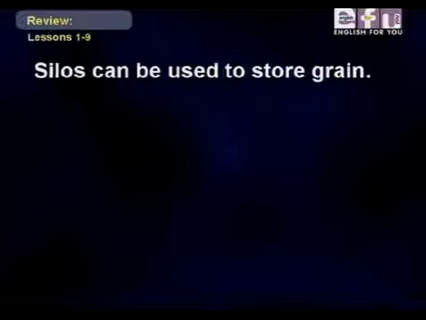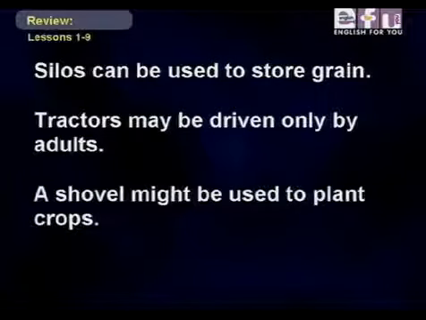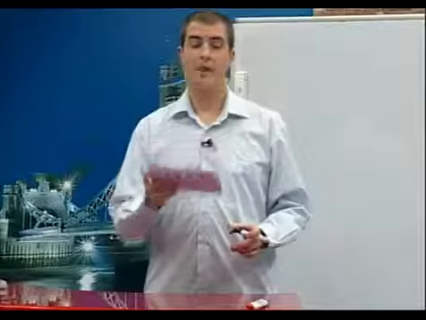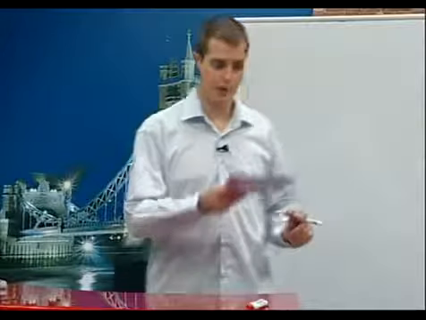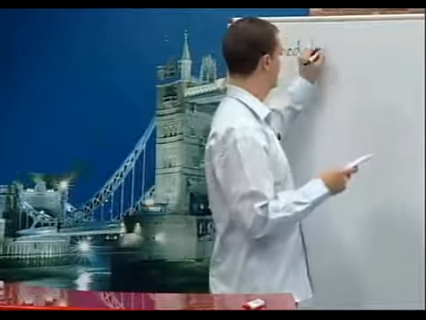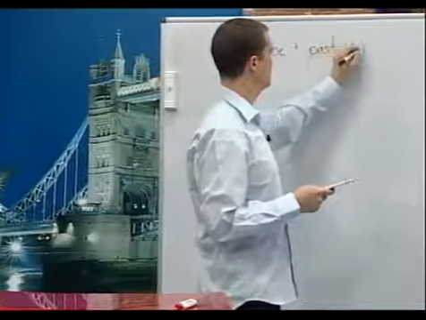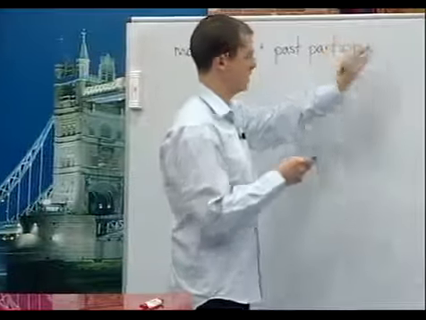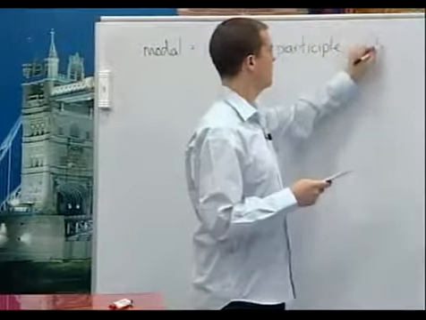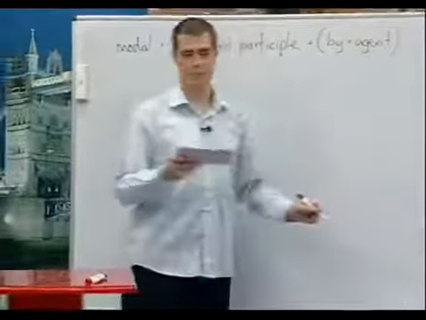Now, let's look at the passive with modals. Please take a look. Silos can be used to store grain. Tractors may be driven only by adults. A shovel might be used to plant crops. The passive voice of modal auxiliaries is formed this way. We have the modal plus be plus past participle, and then by and agent, if we want to use them.